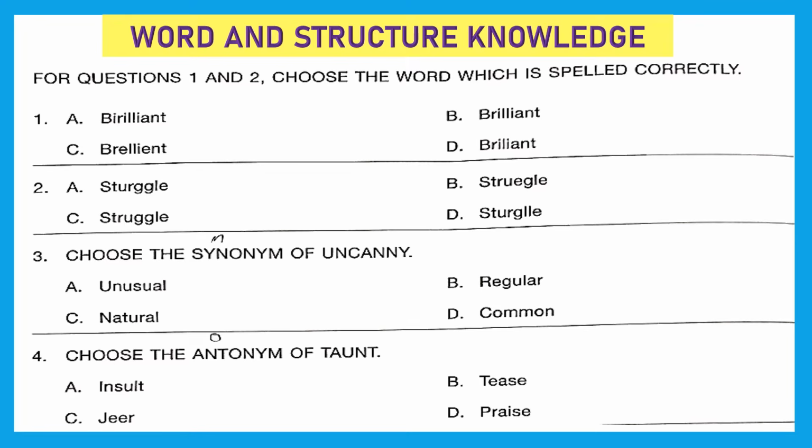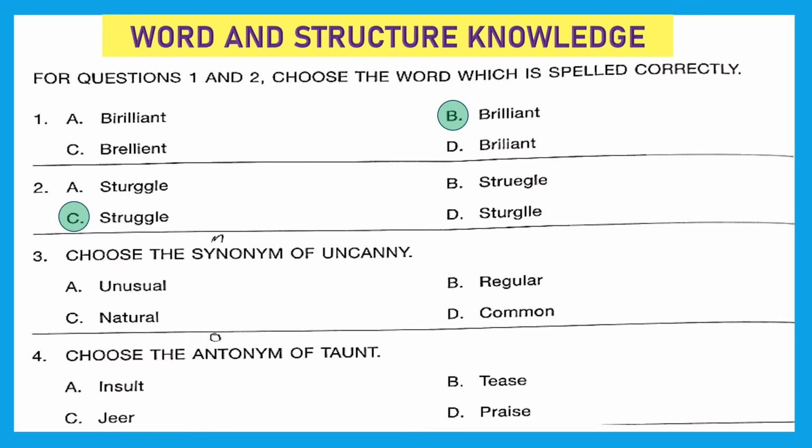For questions 1 and 2, choose the word which is spelled correctly. Let's look at question 1 and it looks like they are talking about brilliant, which means very bright or exceptionally talented. So the right spelling for that is option B, Brilliant. Question 2. And it looks like they're talking about struggle, which means efforts to get free of restraint or having difficulty to do something. The right spelling is option C, Struggle.